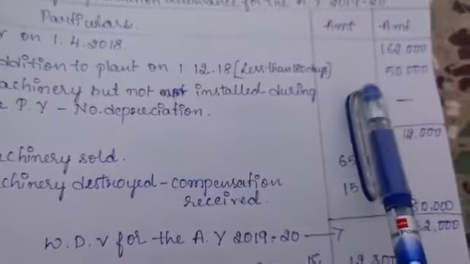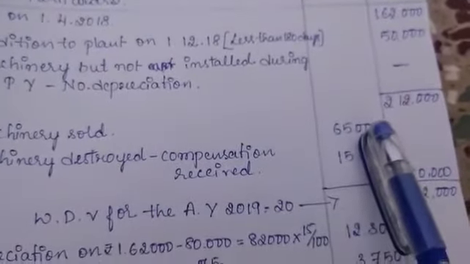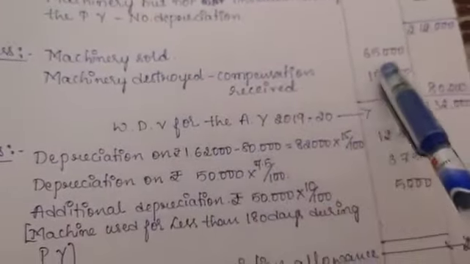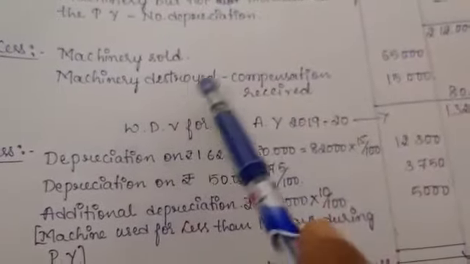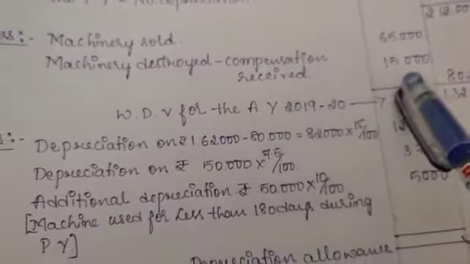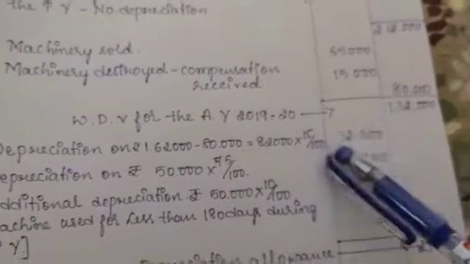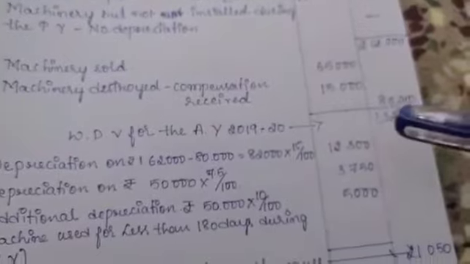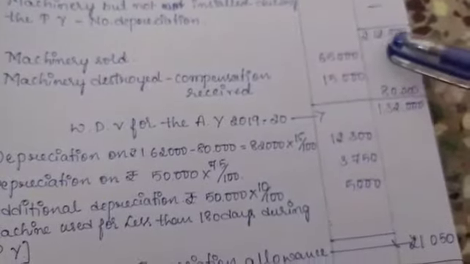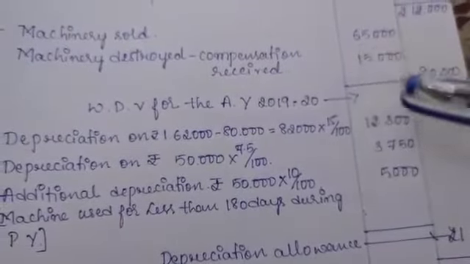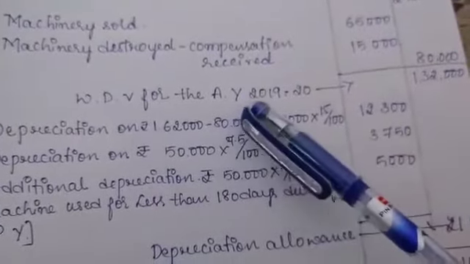1,62,000 plus 50,000, we get 2,12,000 total. Then less machinery sold, rupees 65,000. Machinery destroyed, compensation received 15,000. 65,000 plus 15,000 is 80,000. 80,000 is deducted from 2,12,000. We will get 1,32,000. It is the WDV for the assessment year 2019-20.